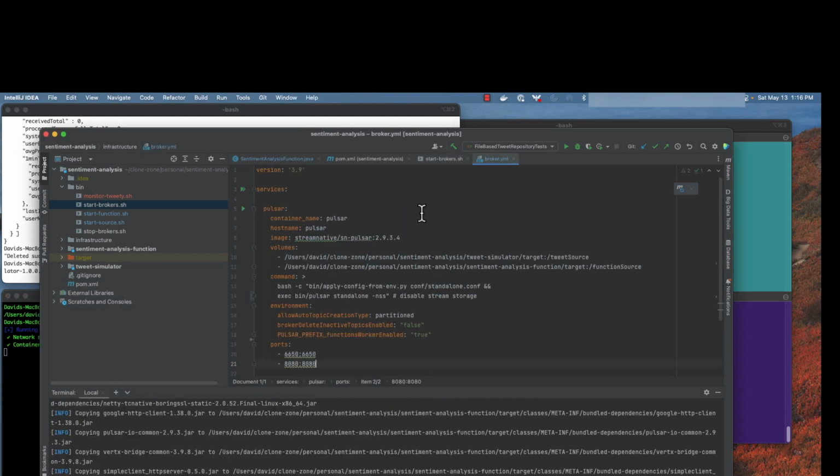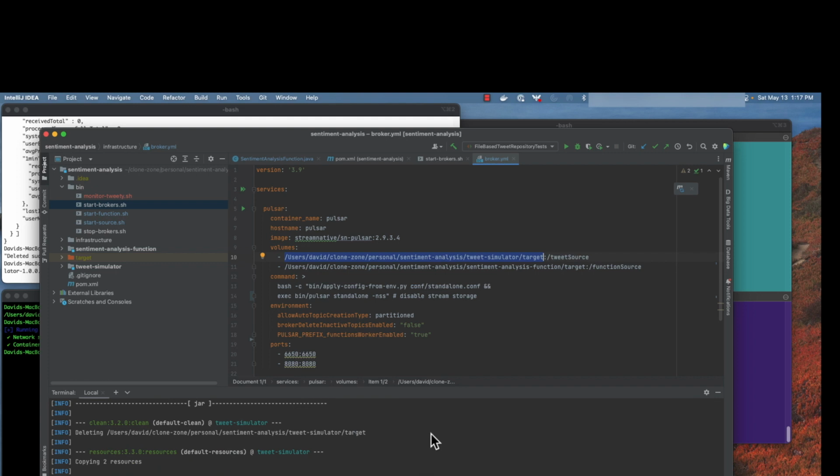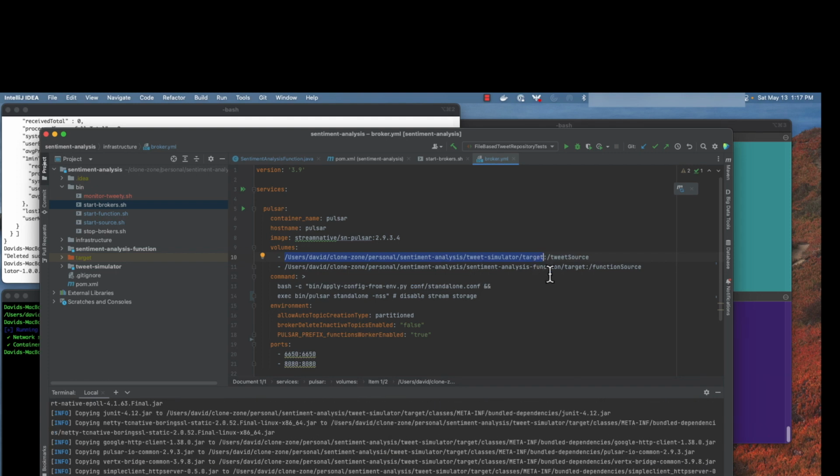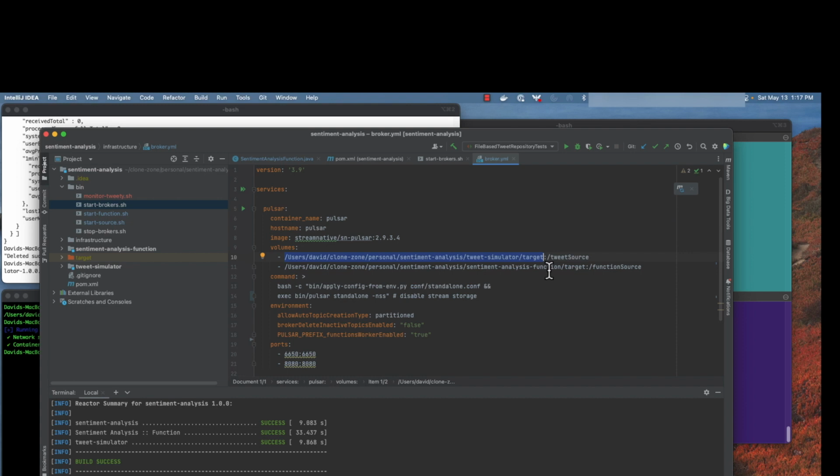And I want to note here that I have specifically used version 2.9.3 of Pulsar, and I've used a little bit of a trick to map these internal volumes to where these NARs are being built. You can see it to the target directory here. I'm mapping it to a file system on the Pulsar cluster, which is going to make it easier to deploy these using the command line tool in a second. I did it once for the source and again for the analysis function as well.